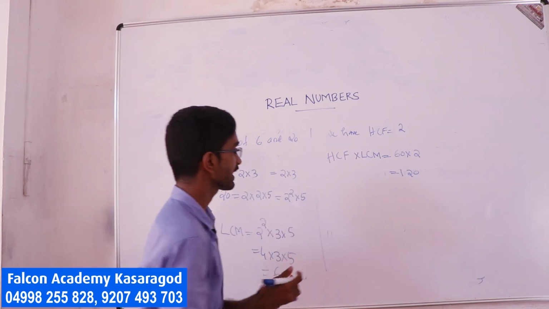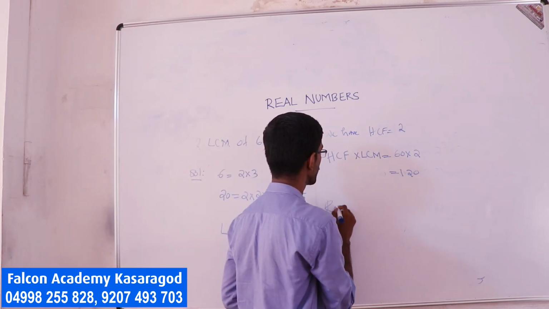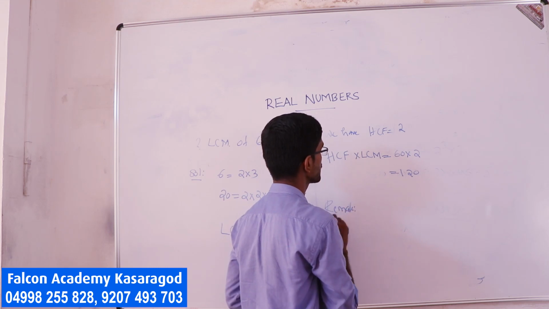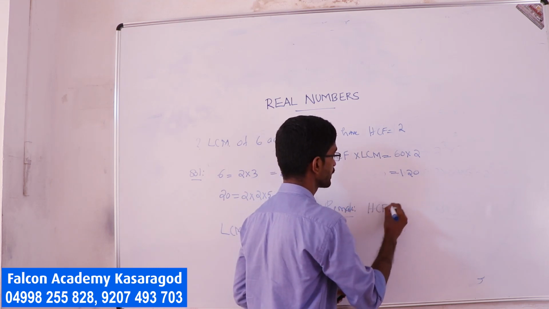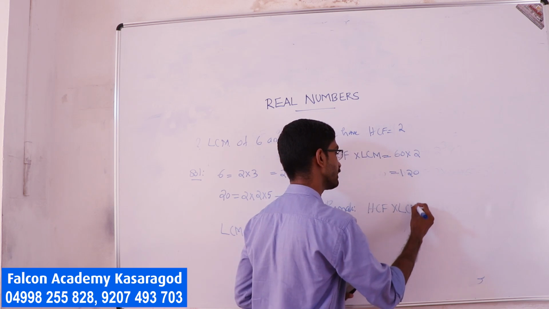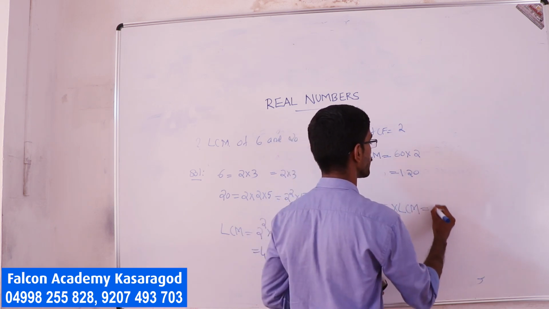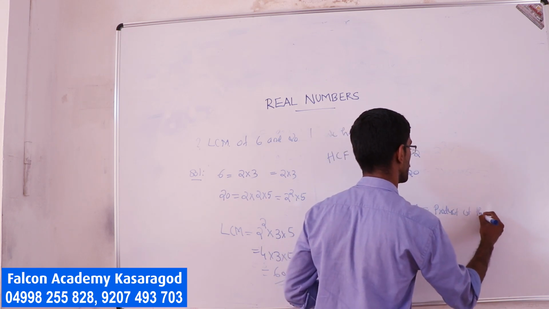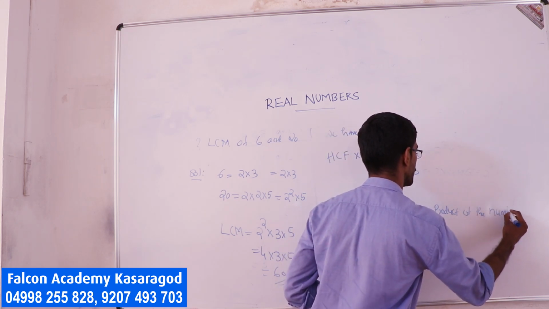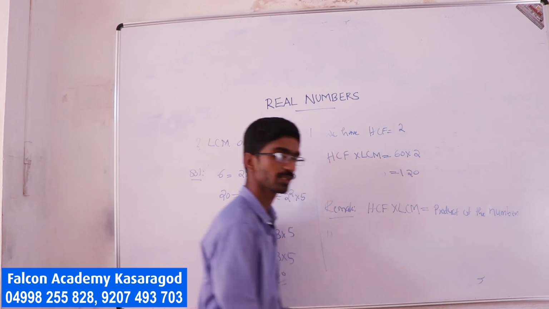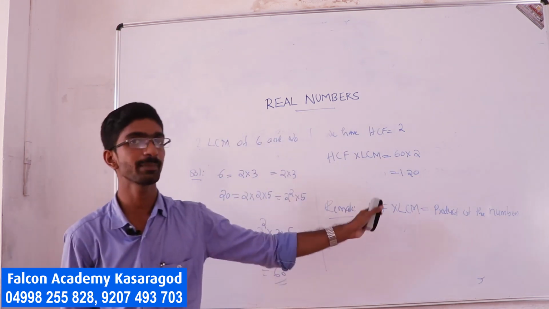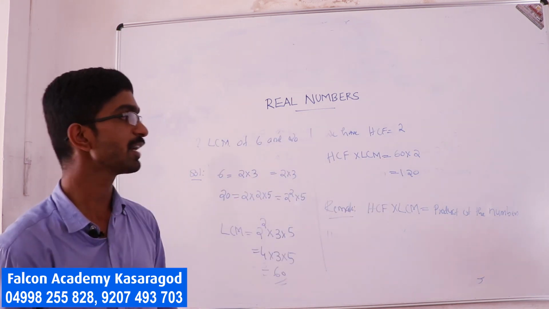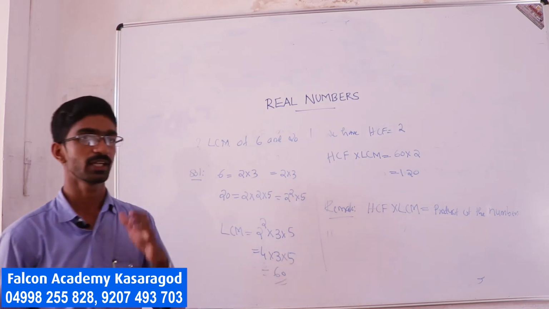Thus, I can say, you can mark it as a remark: HCF into LCM is equal to the product of the numbers. Very important point, the product of HCF and LCM will be the product of the given two numbers.